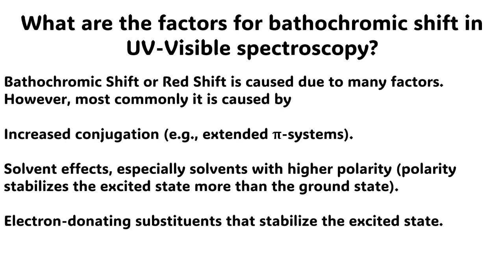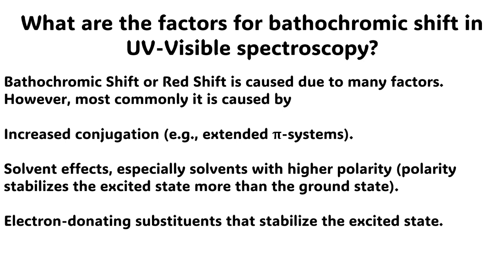The answer to this question is very simple. Bathochromic shift or red shift is caused due to many factors. However, most commonly it is caused by increased conjugation, for example extended pi systems.